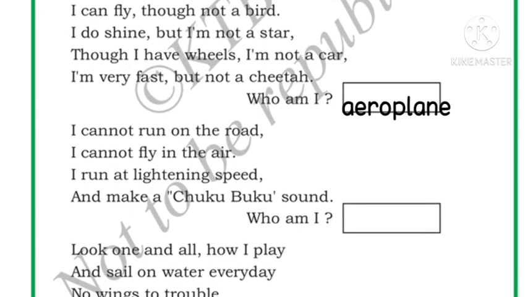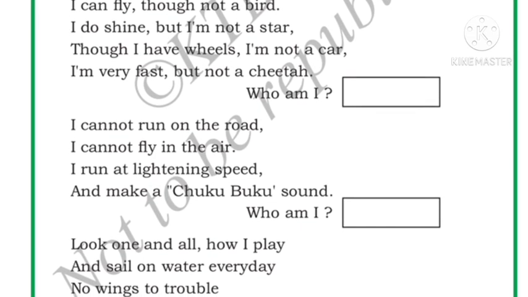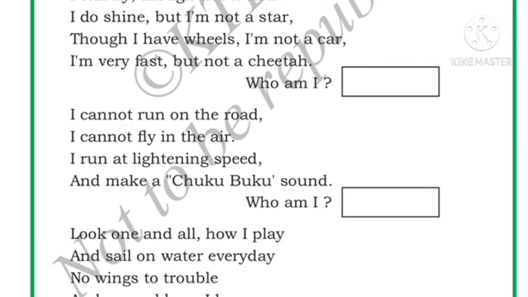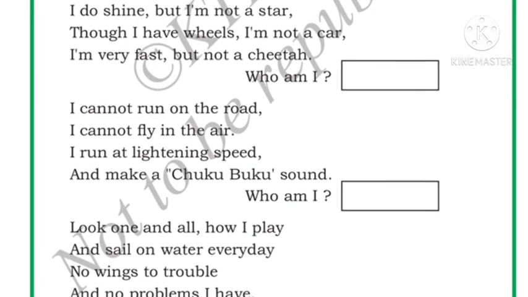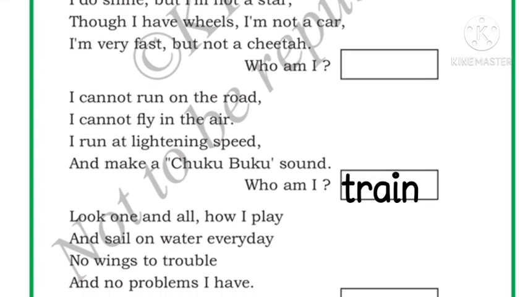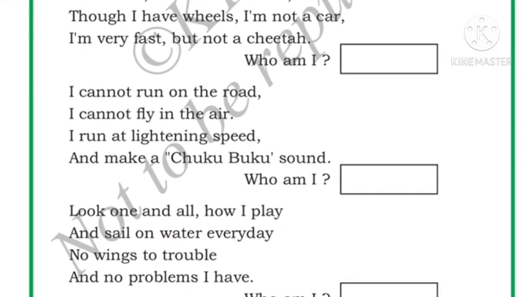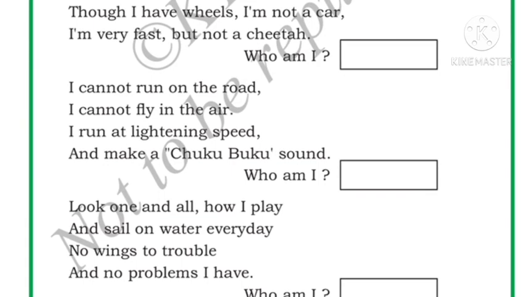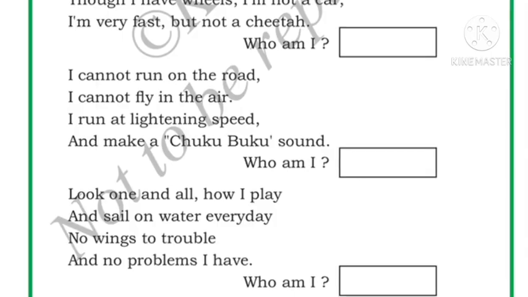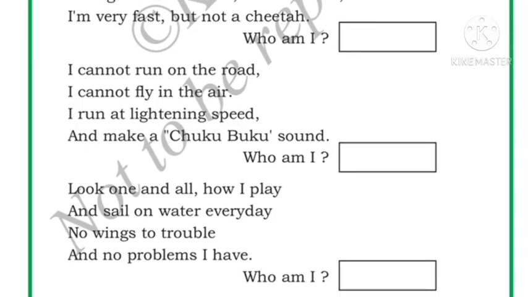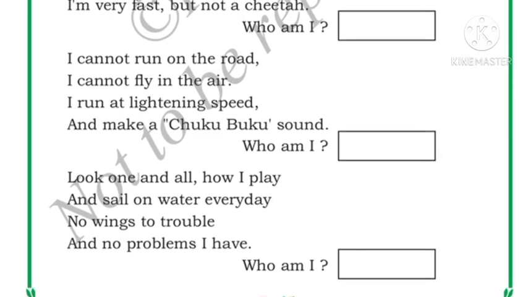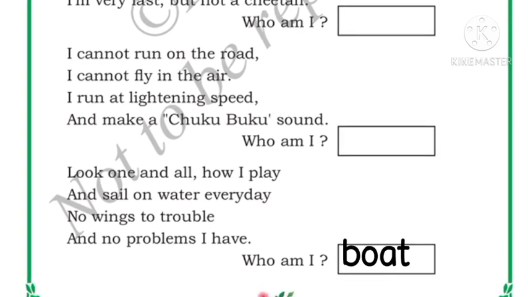Next, I cannot run on the road. I cannot fly in the air. I run at lightning speed and make a chukupuku sound. Which is this? Who am I? This is train, right? Train will not run on road, will not fly in the air and makes a chukupuku sound. Look one and all how I play and sail on water every day. No wings to trouble and no problems I have. Who am I? This is boat, right?